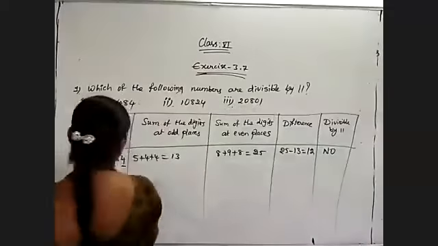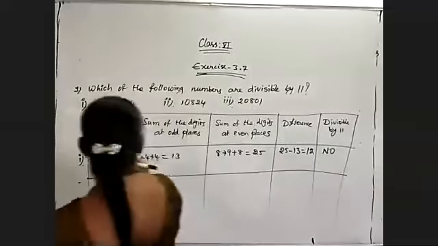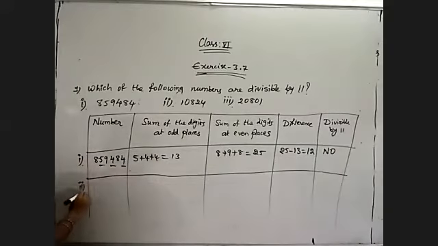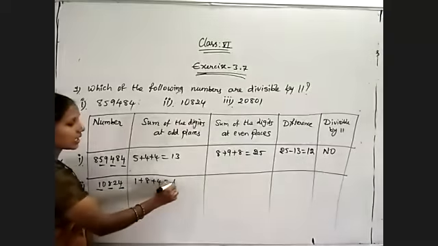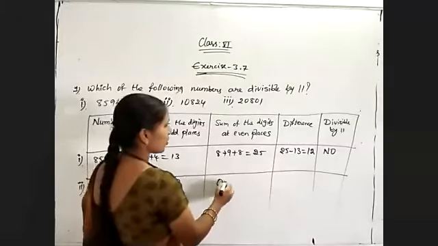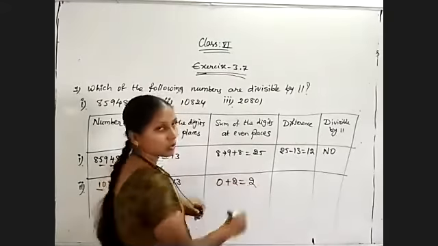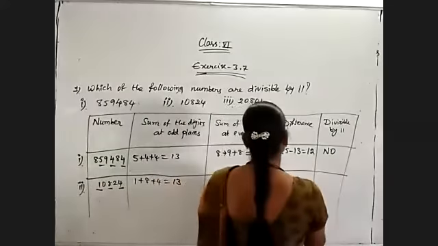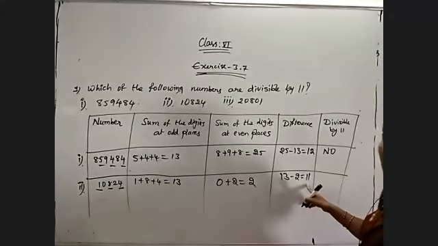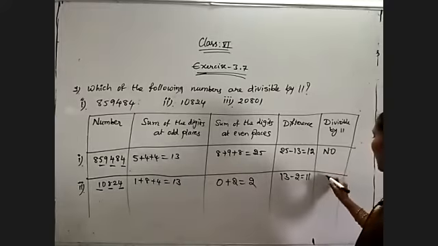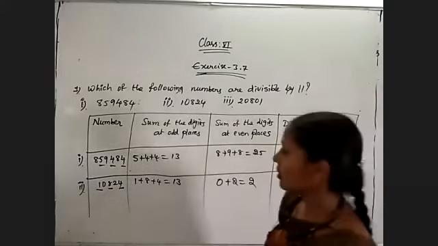Now coming to the second problem, 10,824. First of all, identify the odd-place digits: 4, 8, 1. The sum of the digits 1 plus 8 plus 4 is 9 plus 4, 13. And 0 plus 2 are the remaining digits, which is equal to 2. What is the difference? 13 minus 2 is nothing but 11. In the 11 table we get 11. 11 is exactly divisible by 11. So the complete number is divisible by 11.